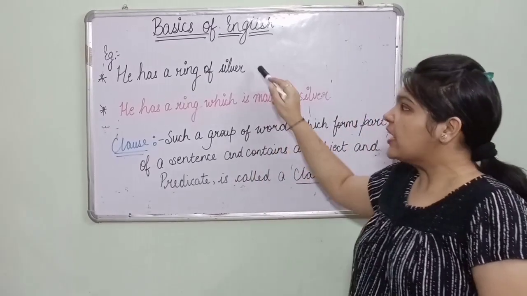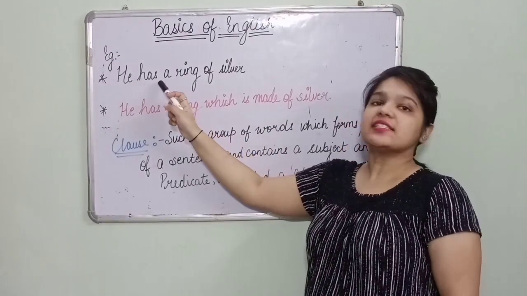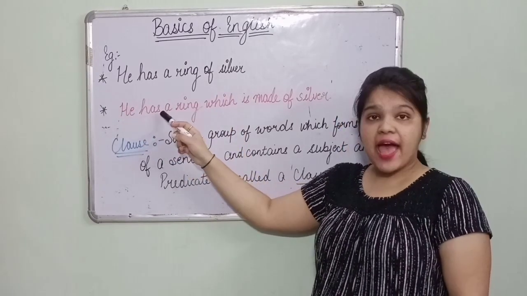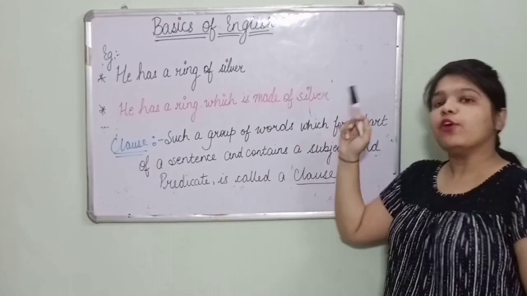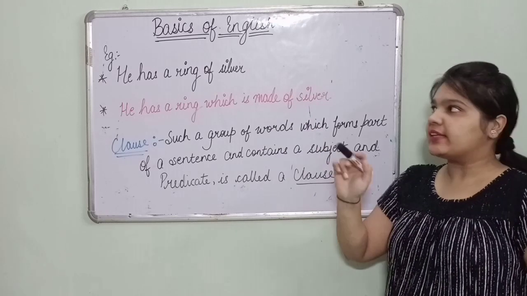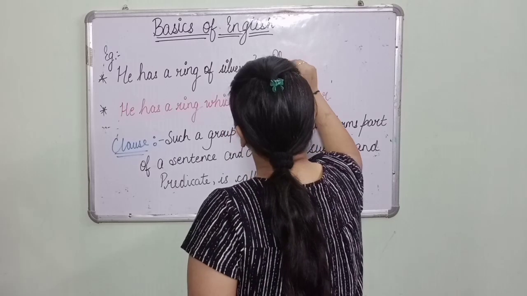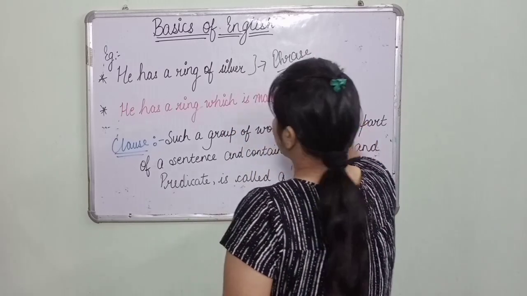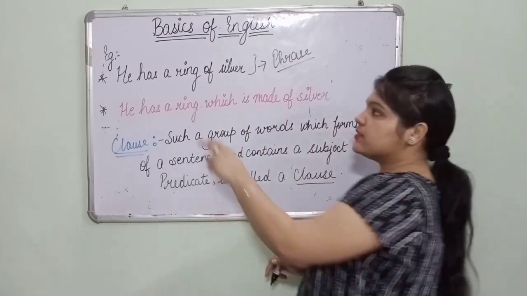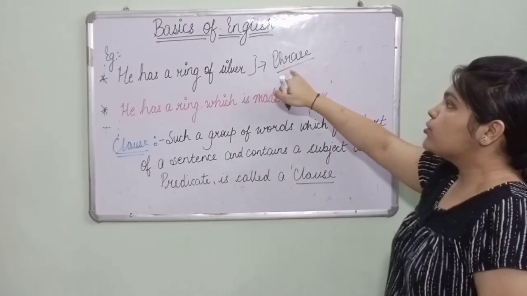I have written these two examples on the board. First one is, he has a ring of silver. And second one is, he has a ring which is made of silver. Now can we find any difference between both of them? Yes. The first one is a phrase, because these groups of words are not making a complete sense, so it is a phrase.